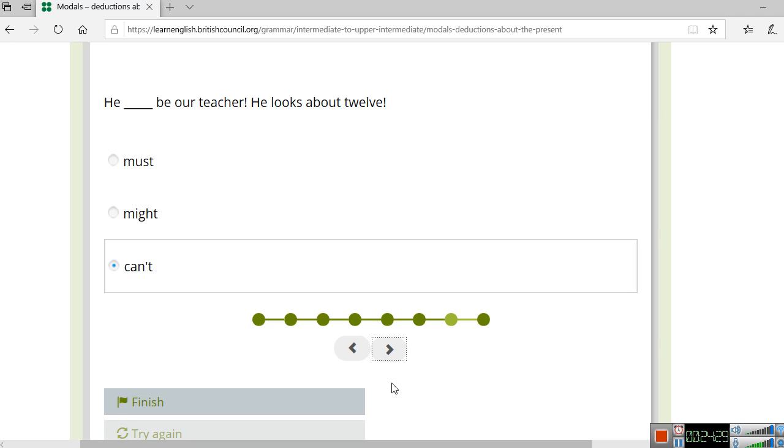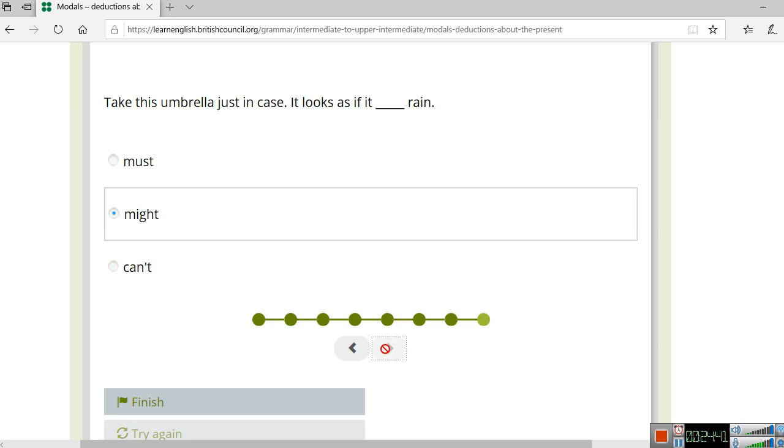Now, he can be our teacher. He looks about 12, so if we're thinking about someone who's 12, it might be a child, so it's impossible that he's a teacher. So we use can't because we're 100% sure that it's not possible. And take this umbrella just in case. It looks as if it might rain.